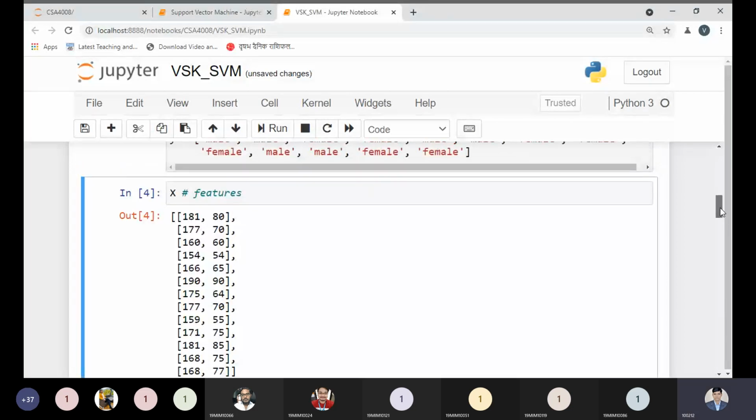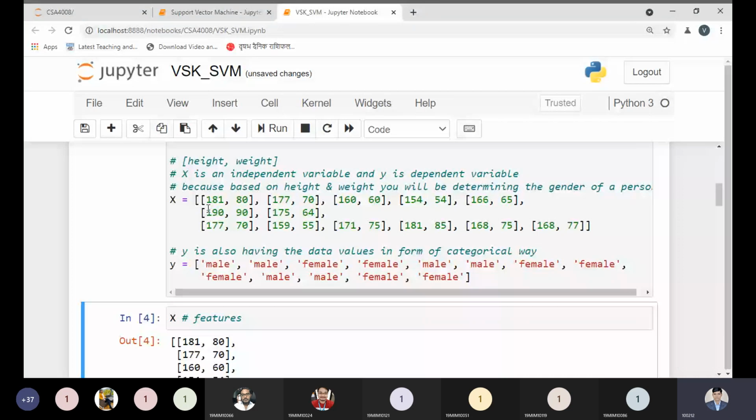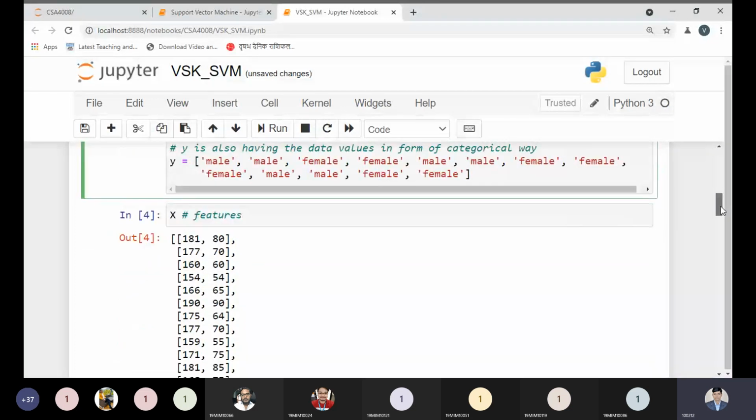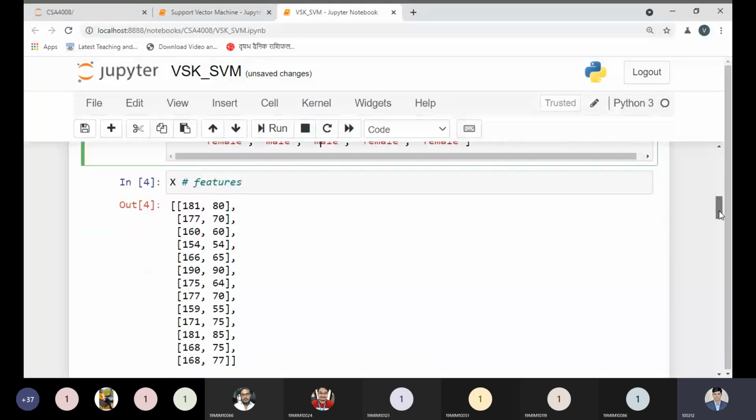Why does it have 13 values? Just let me know once again, do we have 13 or 15? Let me count: 1, 2, 3, 4, 5, 6, 7, 8, 9, 10, 11, 12, 13. Okay, we have only 13 values, and respectively we have 13 values. Let me count once again. 13. Okay, of course. Now we have equal values.